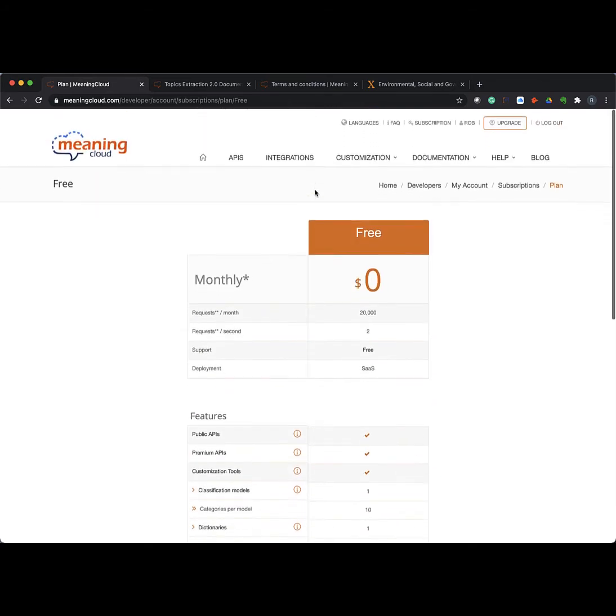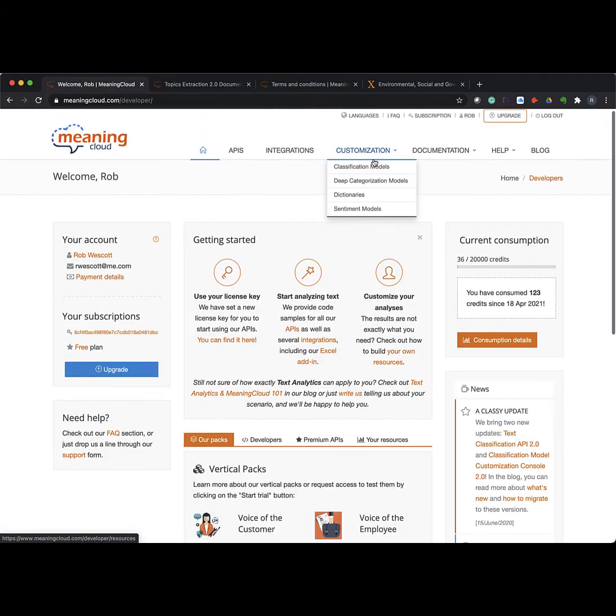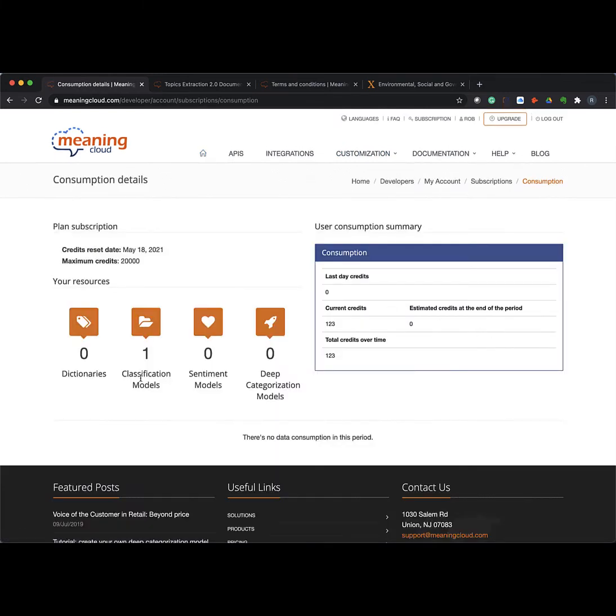So you can use your customization there, and once you have your customization, I'll look through here and it'll say I have one classification model created in the system.